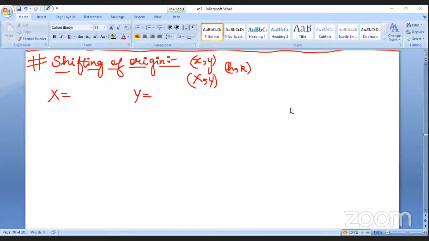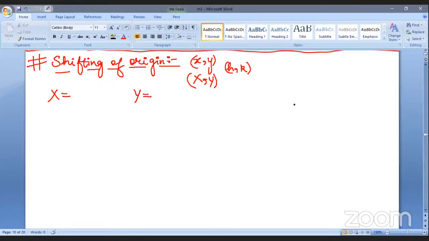Just text yes or no if you are there, so that we may move forward if you aren't present. Okay, I got this chat. So can you just tell me, either unmute yourself or text, what will be the formula for capital X and Y in terms of small x and y and the shifted origin?